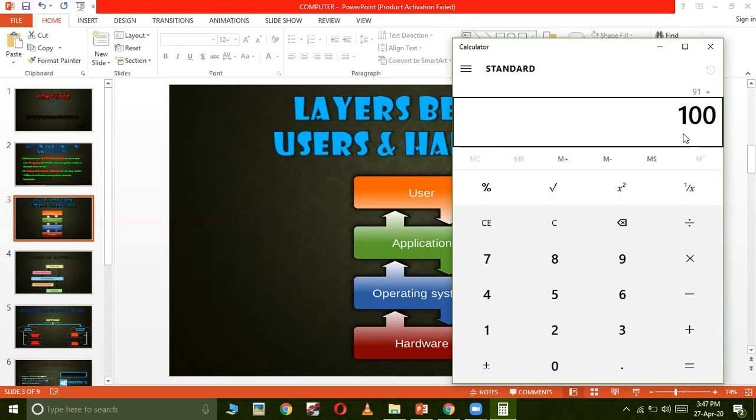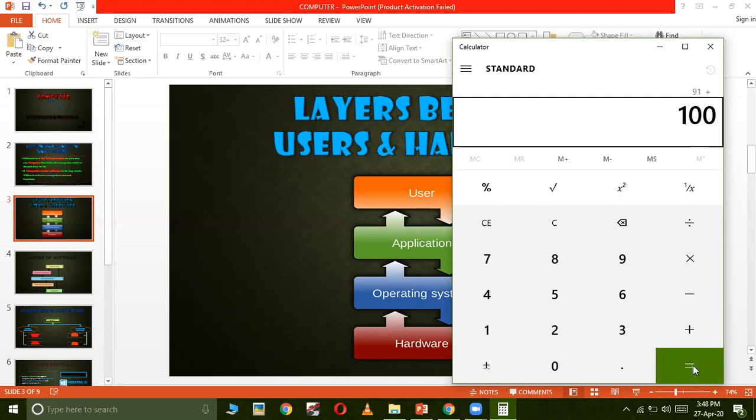This was the input which I have given through the calculator, and then when I press the equal to button, that input given to the calculator will be processed by the hardware processor of your computer.